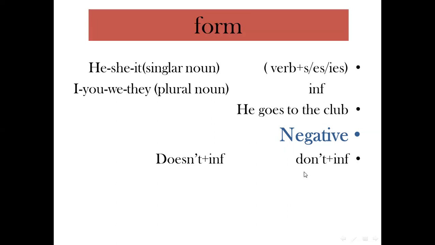And of course, as you see, after don't we have the infinitive form without s. For example, again, he doesn't go to the club, and I don't go to the club.